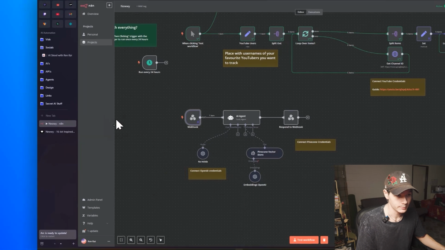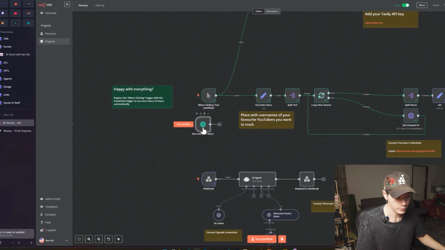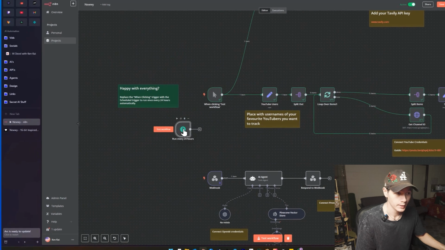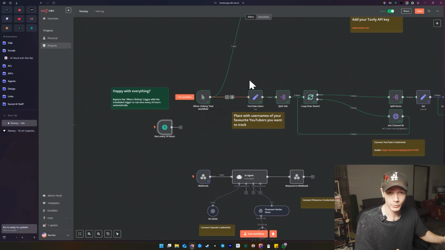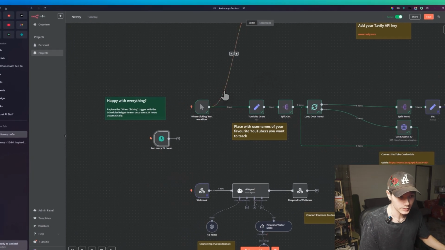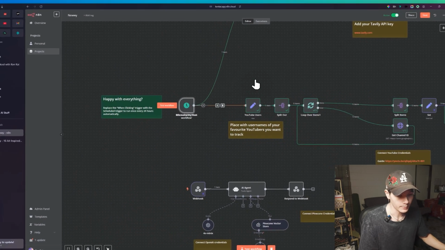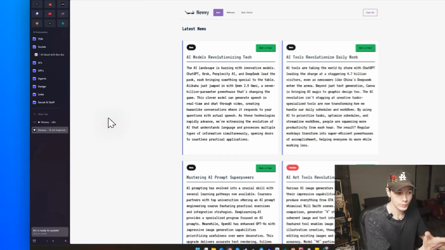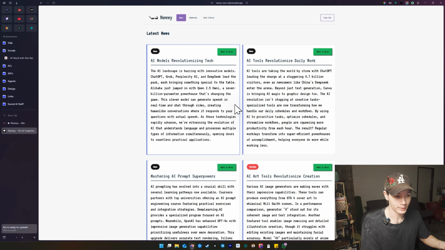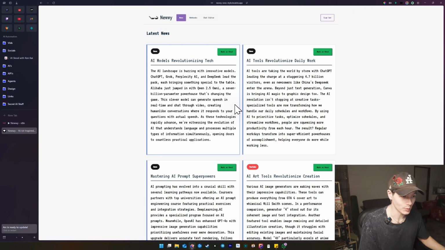We'll jump over to N8N. First things first, this is a scheduled trigger which would run every 24 hours. Currently, this is just using a 'when clicking test workflow' trigger, so this would have to be manual. If you're already happy with how everything is set up, you would change this out, put the schedule trigger in, and connect it to this and that. It would run every 24 hours, meaning your news would be updated all the time, so you're not left with the same news every day. You would see the new news coming in as well.